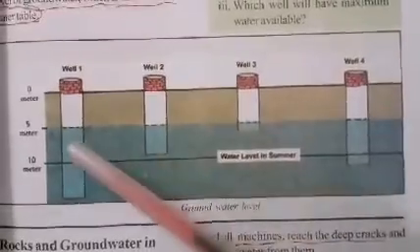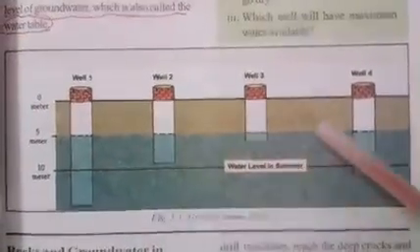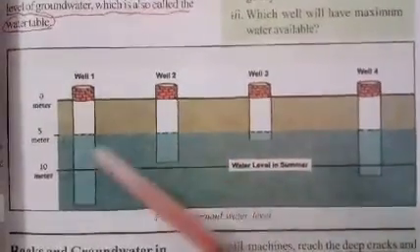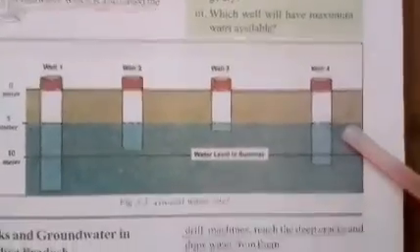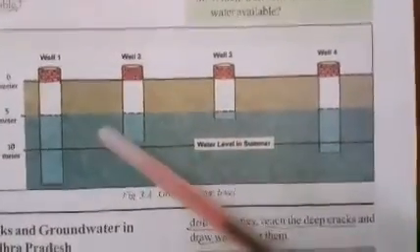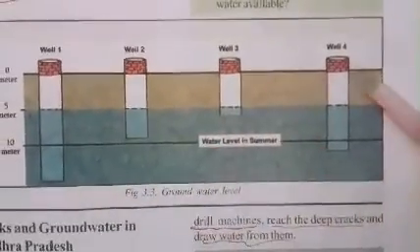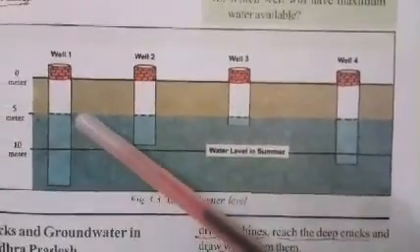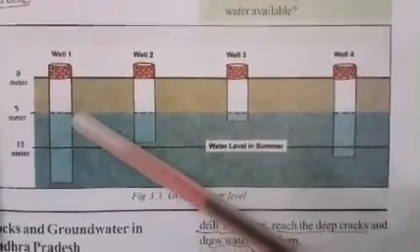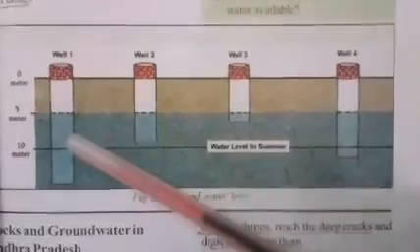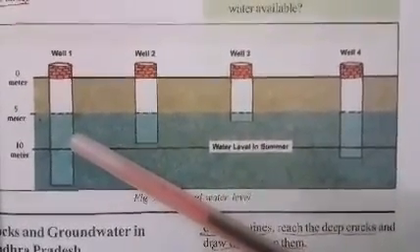And look at 5 meters depth, this is called a water level. Water level is also called a water table. So in rainy season or monsoon season, the water level will be up to this height. That means up to 5 meters depth, water is available. But in summer season, the water level begins to decrease. That means the water level goes down.